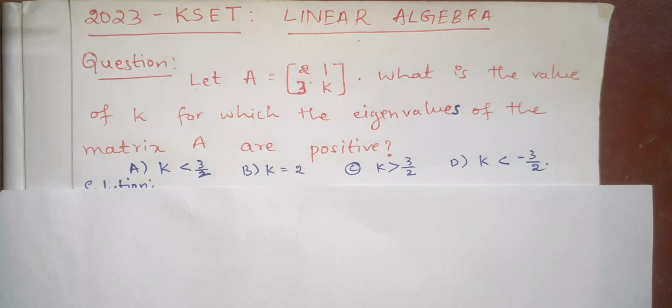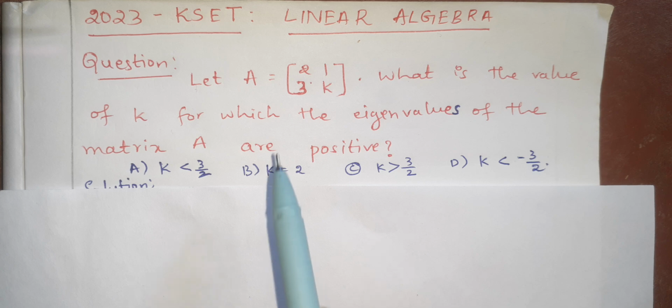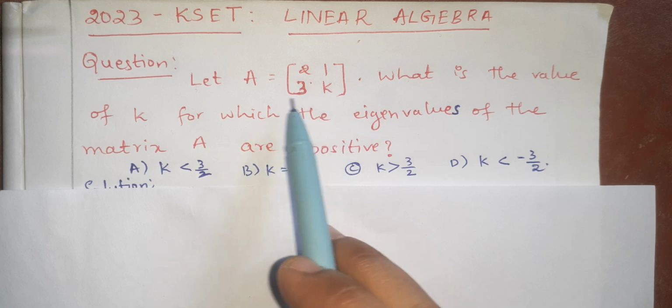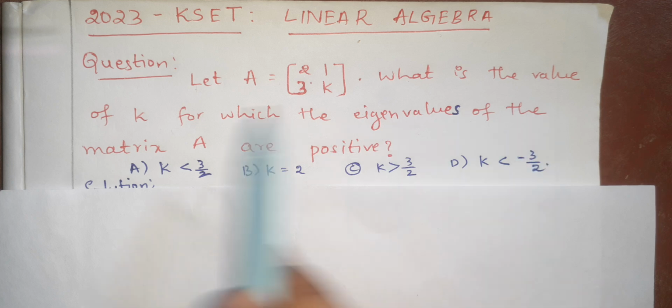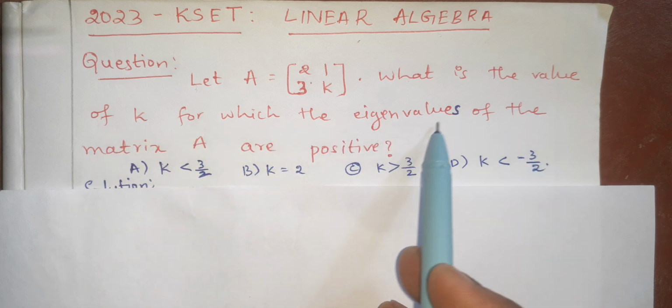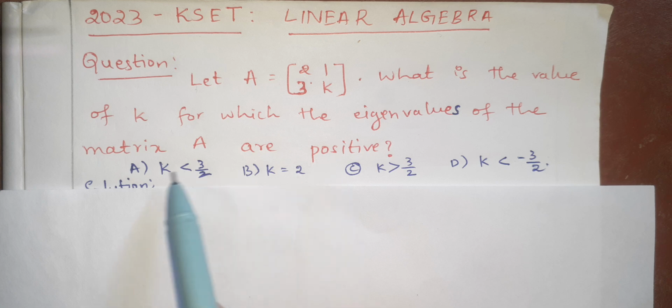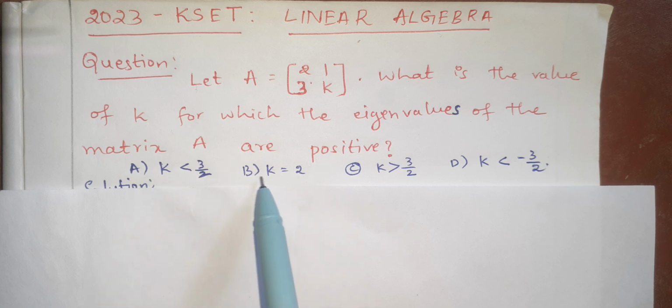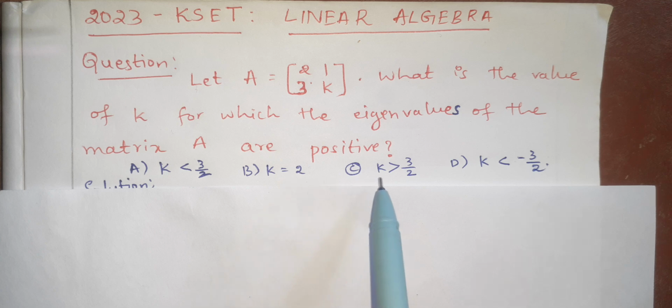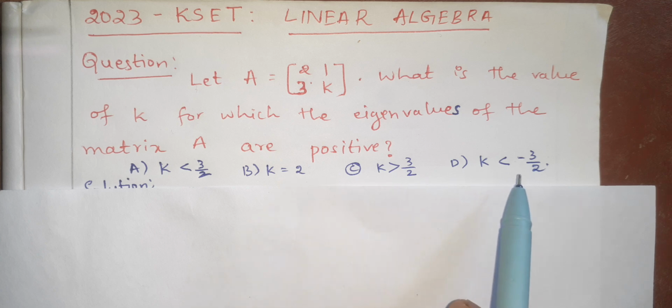Today we discuss a question from linear algebra which is asked in the KCET examination 2023. The question is, let A be the matrix [2 1; 3 k]. What is the value of k for which the eigenvalues of the matrix A are positive? Option A, k less than 3 by 2. Option B, k equal to 2. Option C, k greater than 3 by 2. Option D, k less than minus 3 by 2.